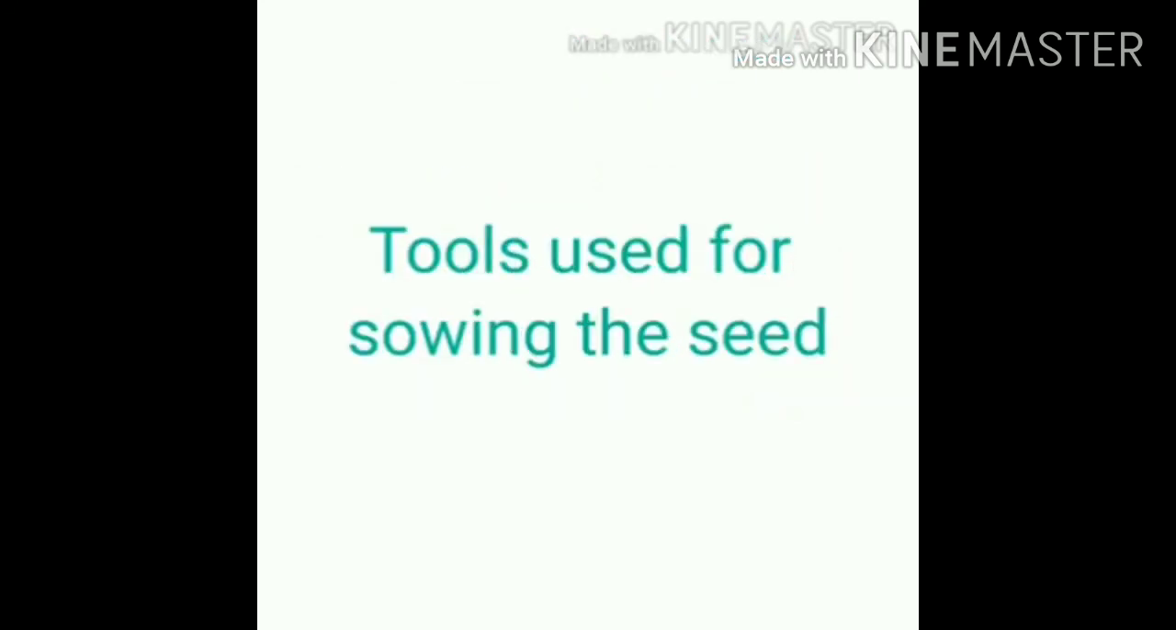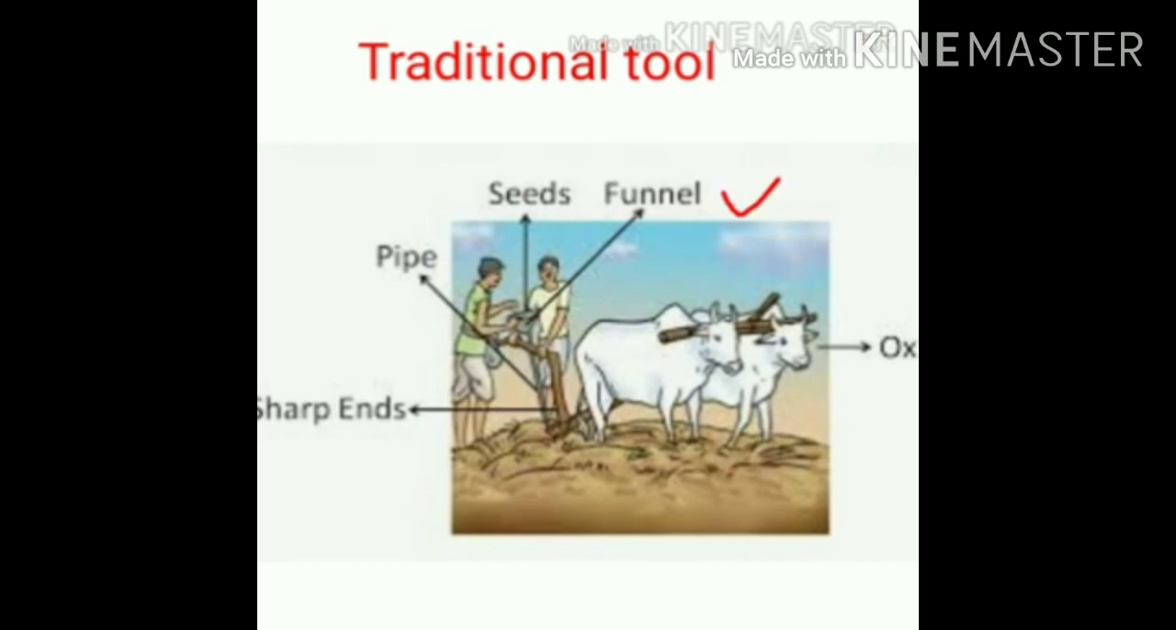Tools used for sowing. Traditional tool: a funnel-shaped tool is used for sowing. Seeds are filled into the funnel and passed down through two or three pipes with sharp ends. This end pierces into the soil. Pierce means that the sharp end will go deep into the soil and place the seed.